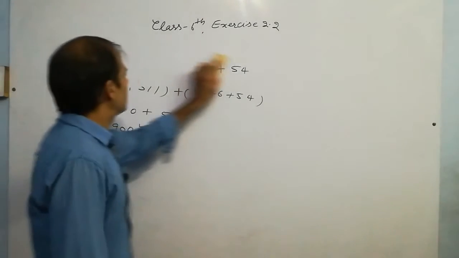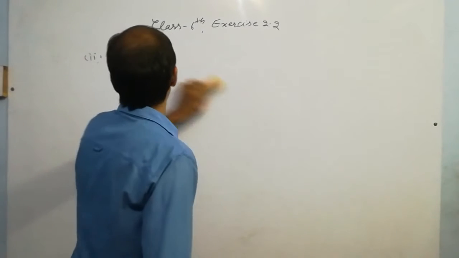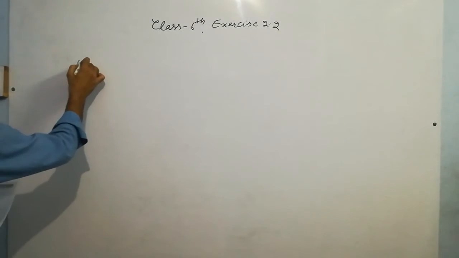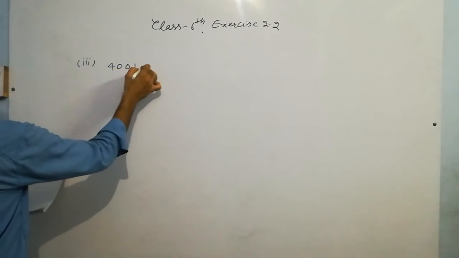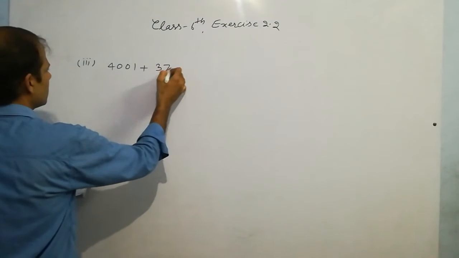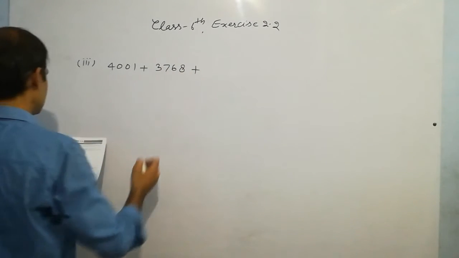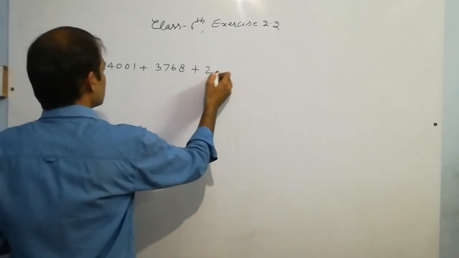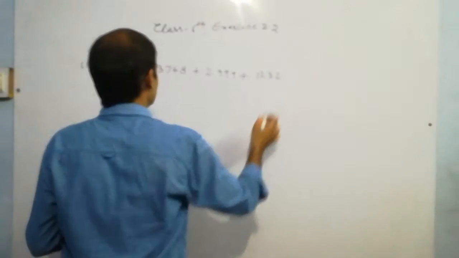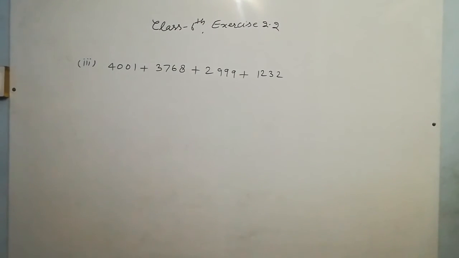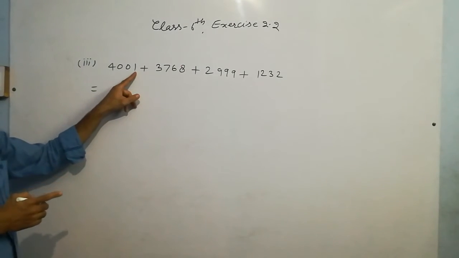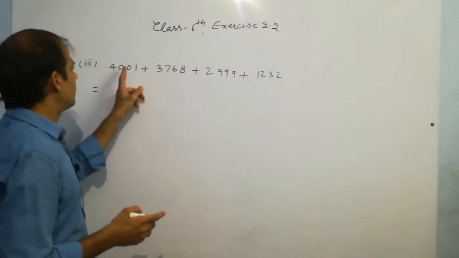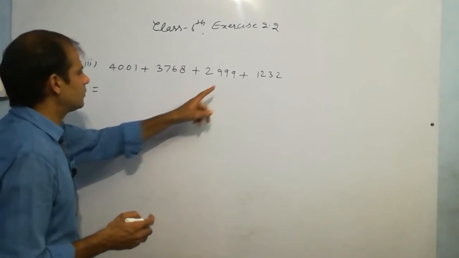Okay students. Now third part. Third part is 4001 plus 3768 plus 2999 plus 1232. All right. So we have to regroup. You can say it is 1. So we need 9 because 1 plus 9 is 10. So we will regroup 4001 plus 2999.